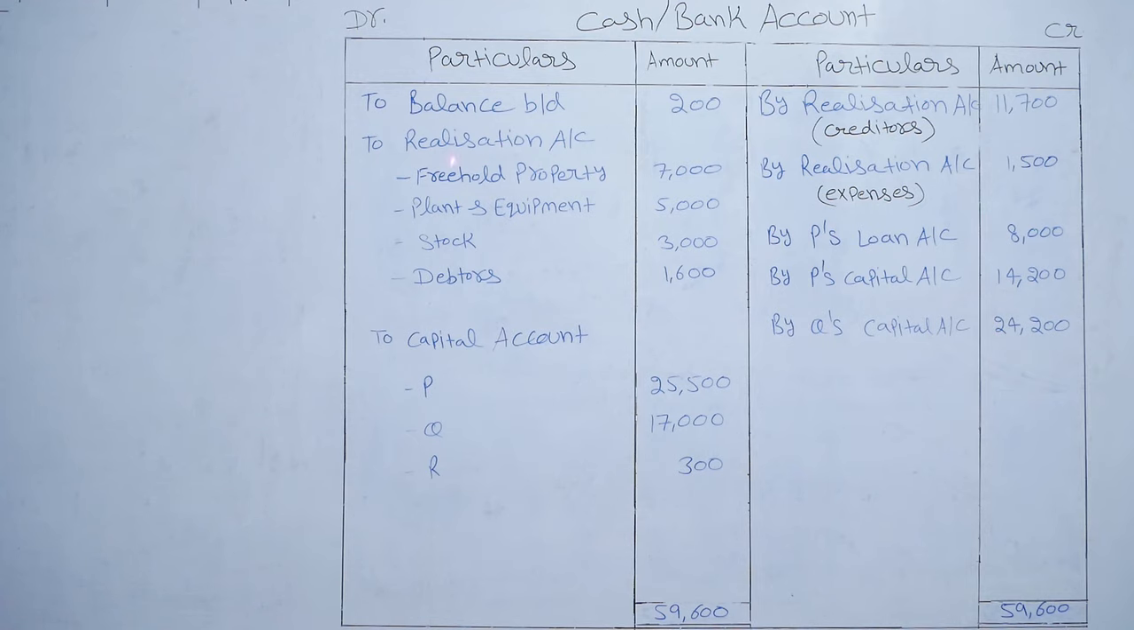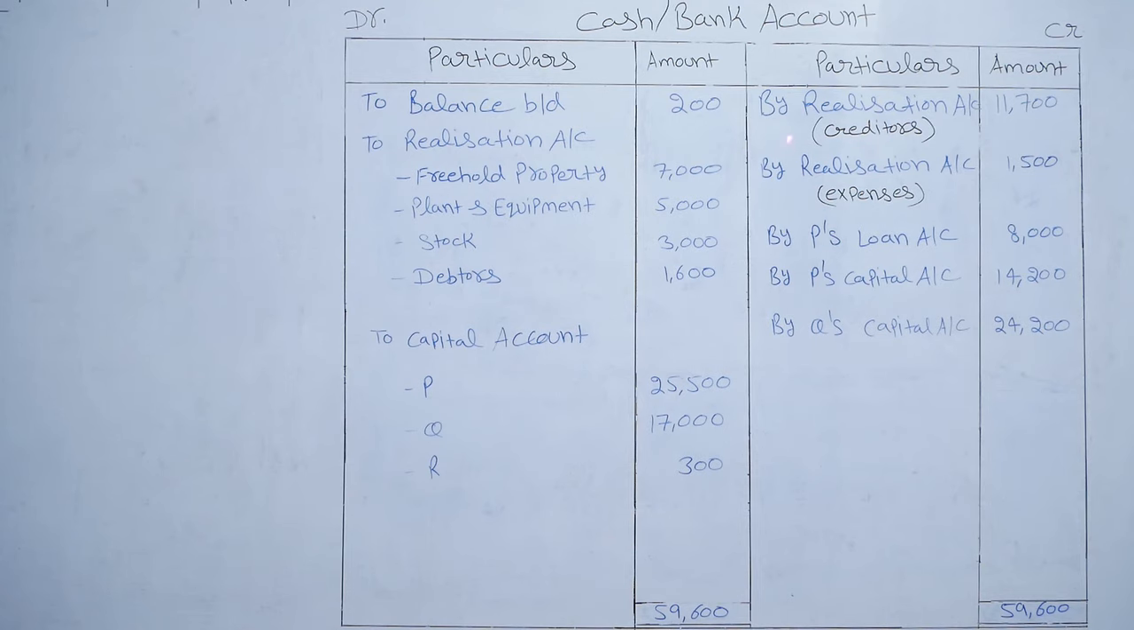Cash realized from sale of few assets. So entry will be cash account debit to realization account. Freehold property rupees 7,000, plant and equipment rupees 5,000, stock rupees 3,000, debtors rupees 1,600. Payment made to creditors and expenses. In this case, entry will be realization account debit to bank account.